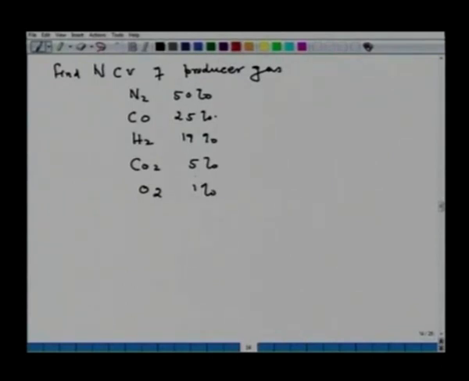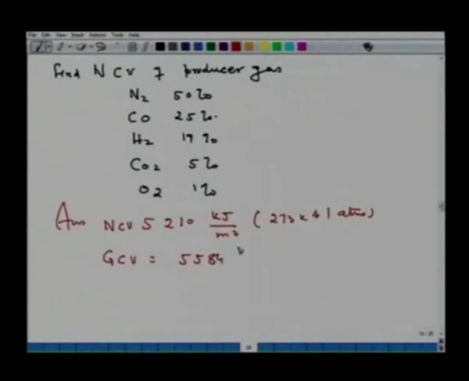You have to calculate the NCV of producer gas, and that will be equal to 5,210 kilojoule per meter cube at 273 Kelvin and 1 atm. This is the answer for NCV. Now, you can also calculate GCV, and the answer for GCV is equal to 5584 kilojoule per meter cube at 273 Kelvin and 1 atmospheric pressure.